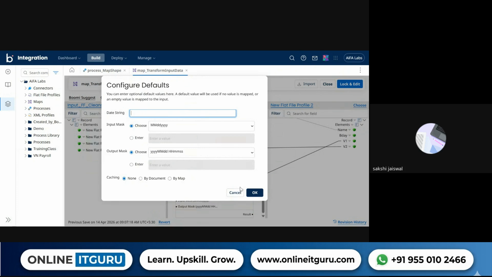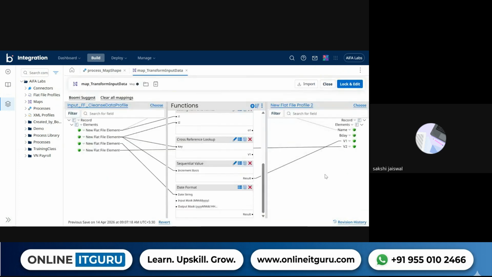MMDDYY and choose output mask none. Okay, I also selected the same. So this day will go here, right? It's not here, it's third. But we don't know what format we gave here.